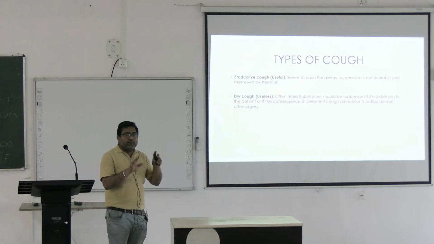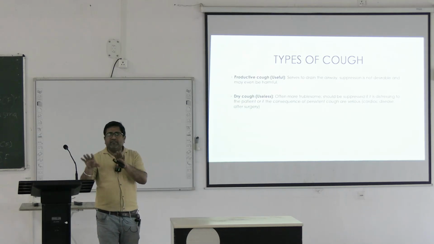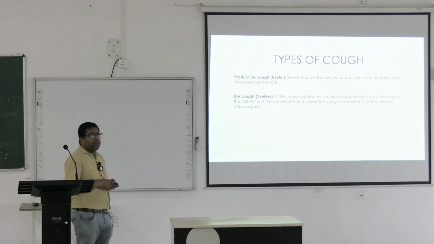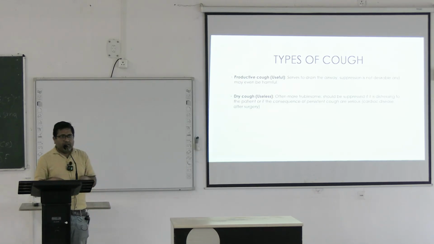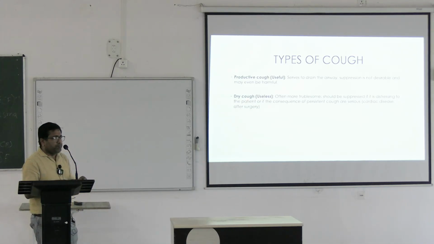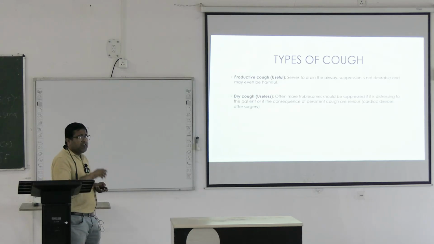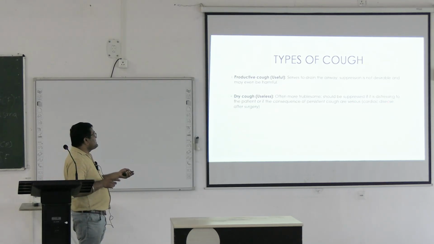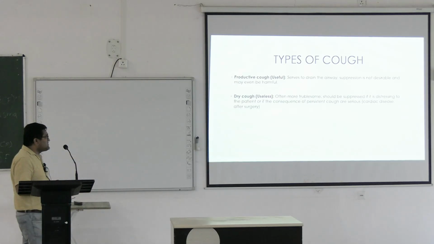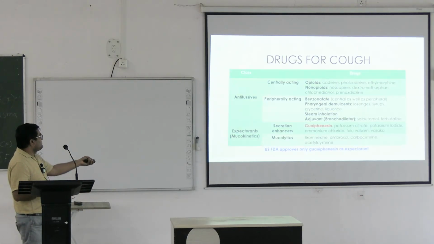And in productive cough, suppression of the cough is not desirable unless it is harmful to the patient, like in case of a patient of heart disease. In those cases, even a slight cough can be dangerous for the patient. Dry cough is basically useless, often troublesome, and should be suppressed if it is distressing to the patient or if the consequences of persistent cough are serious.